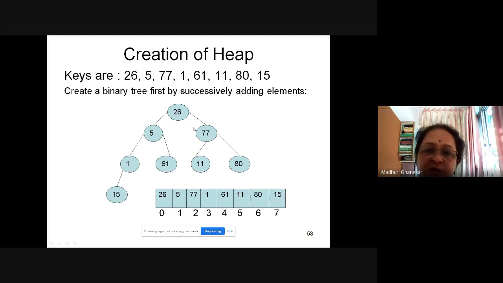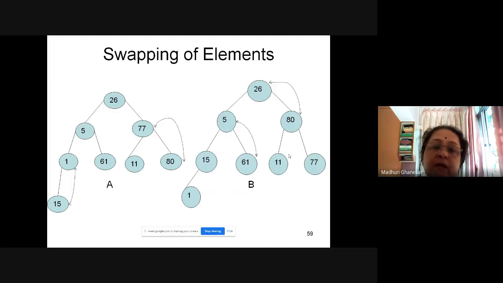So this is what I have done: firstly I created the binary tree and represented the binary tree in the array. Fine. Then the next step is swapping of the elements. What to do? What is the rule for the max heap? I told you that we will be constructing the max heap.